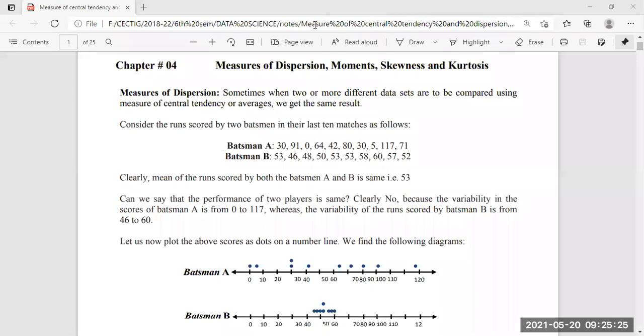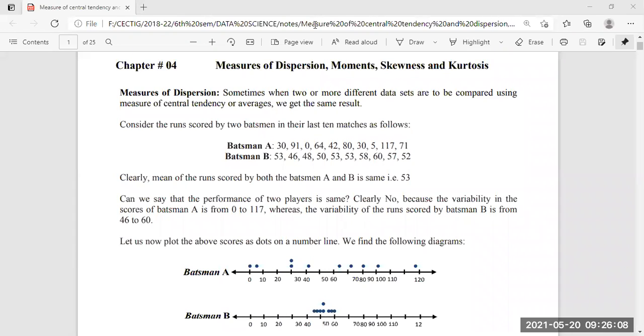Now our question is whether we can say the performance of these two players is the same. Who is actually a better batsman, or a more reliable batsman? By looking at the average, which is almost the same, can we make any decision? Can we say this batsman is very good or that one is not so good?